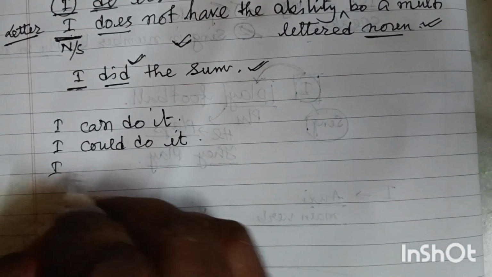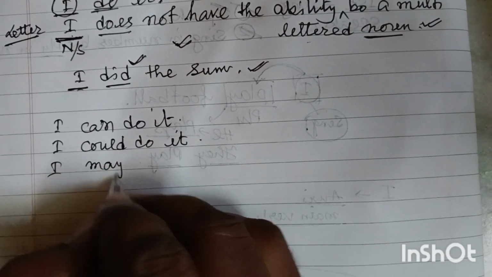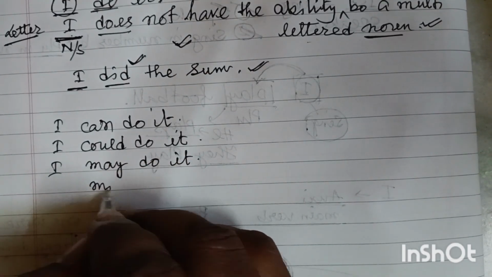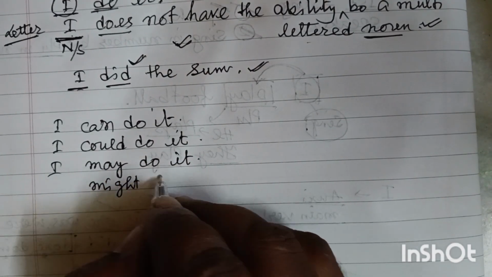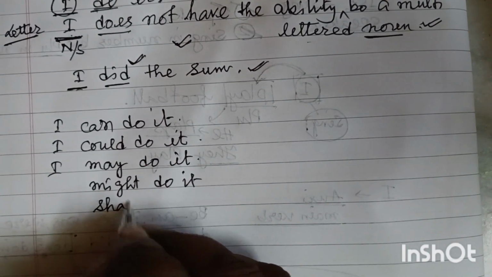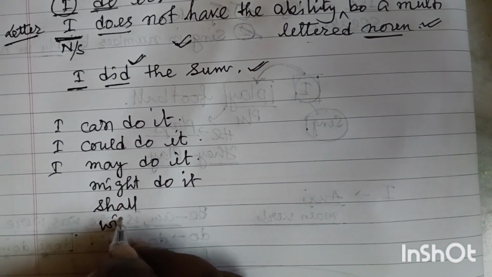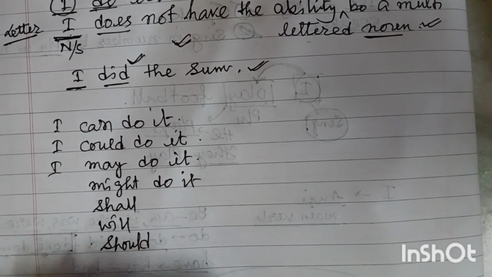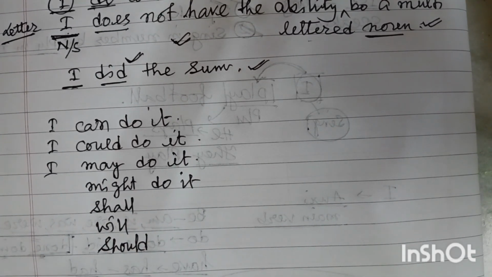You can write I may do it. I might do it. I shall do it. I will do it. I should do it. Can, could, shall, should, may, might, will, would.